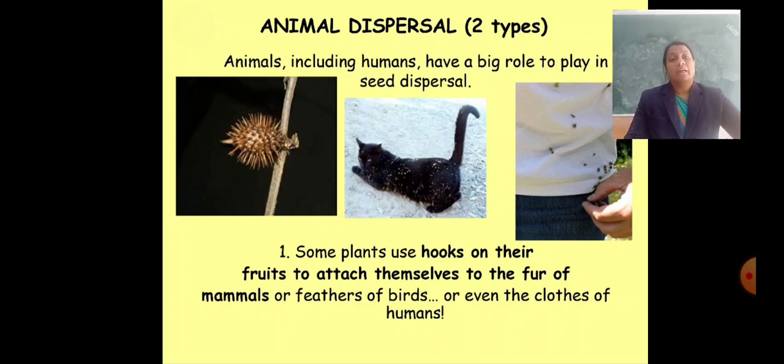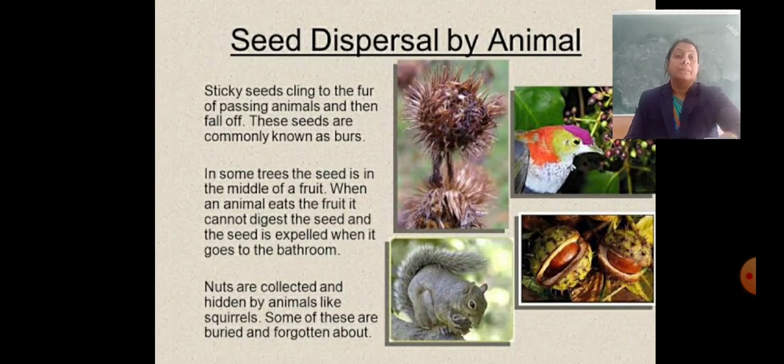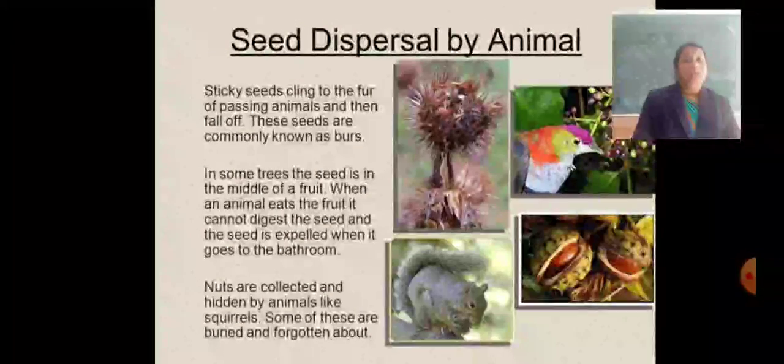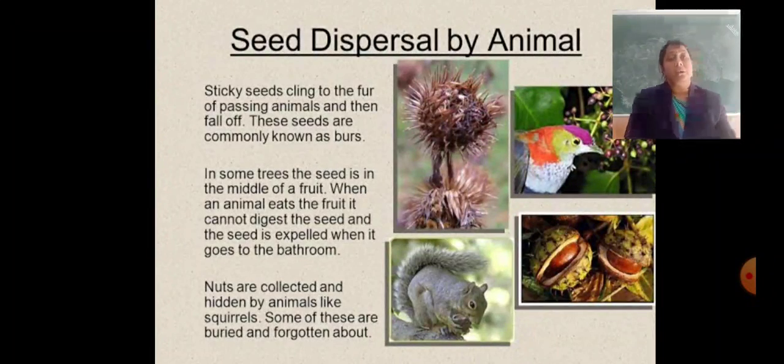By this method, they can disperse the seeds. Sticky seeds cling to the fur of passing animals and then fall off. These seeds are commonly known as burrs.